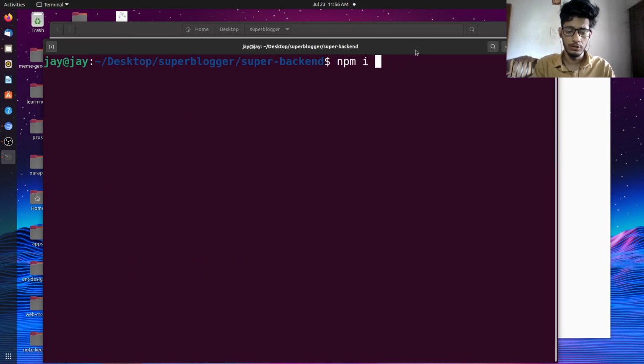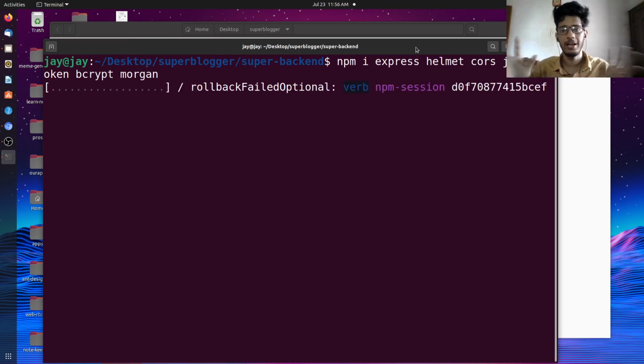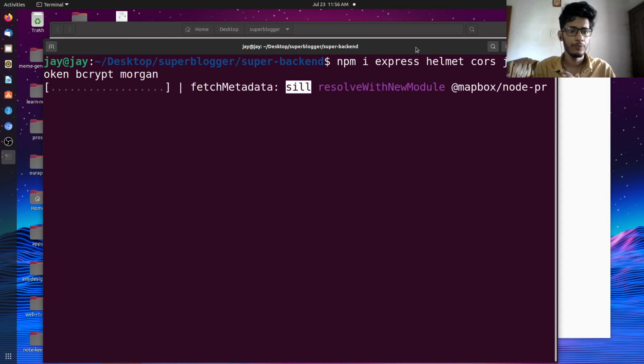First of all, let's install the production dependencies. First is Express, then I think we'll need Helmet, then CORS, and what else? JSON web token for authentication, bcrypt for hashing and salting the password. Anything else? Okay, Morgan. I think that's it. If I remember anything else after this, I'll add those npm dependencies. All these different technologies we will be learning.